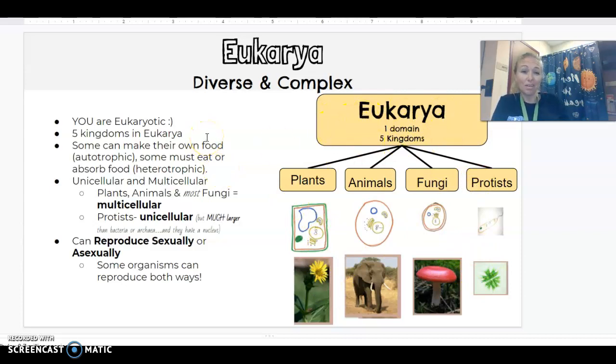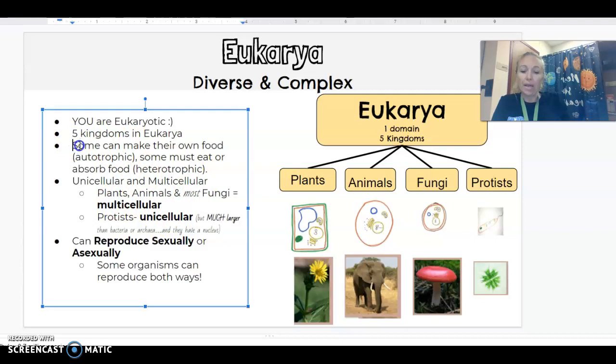And we've already looked at them really, because the group is the same as the group that we looked at in our eukaryote and prokaryote notes, right? We know that they're all eukaryotic. We know that some of them are multicellular and some of them are unicellular. What we're going to look at in the next set of notes is that some of them can make their own food, and that makes them autotrophs, and some of them can't, like us. We have to eat, and they're called heterotrophs. So we'll focus on those vocabulary words next unit.